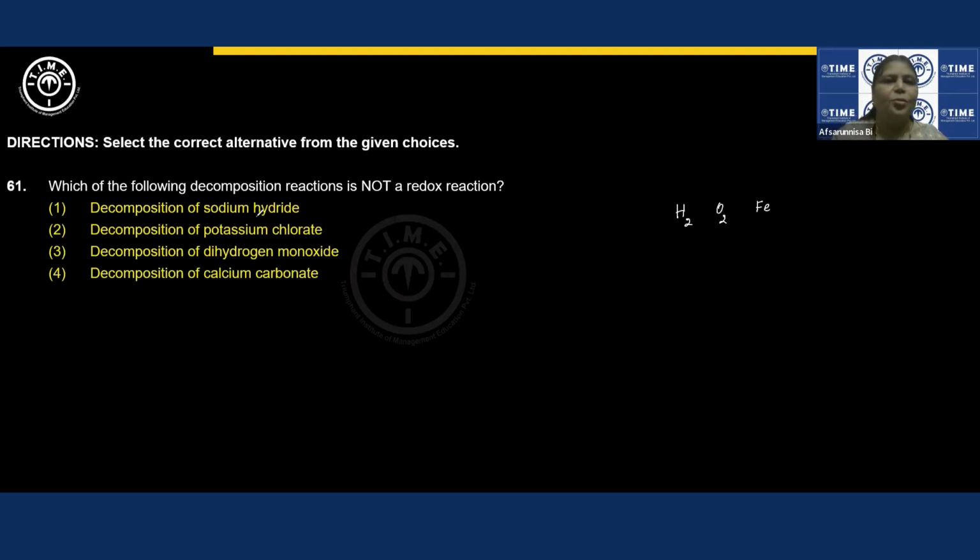So here, sodium hydride, formula of this is this. Decomposition, I already told you, reactant will be one, products will be more than one. So if at all it needs to split, it needs to split into its constituent elements. It will split into sodium and then hydrogen, right? I'm not writing the balanced chemical equations. These are only skeletal equations. So elements are getting formed. So this should be a redox reaction for sure. We are trying to identify which is not a redox reaction.